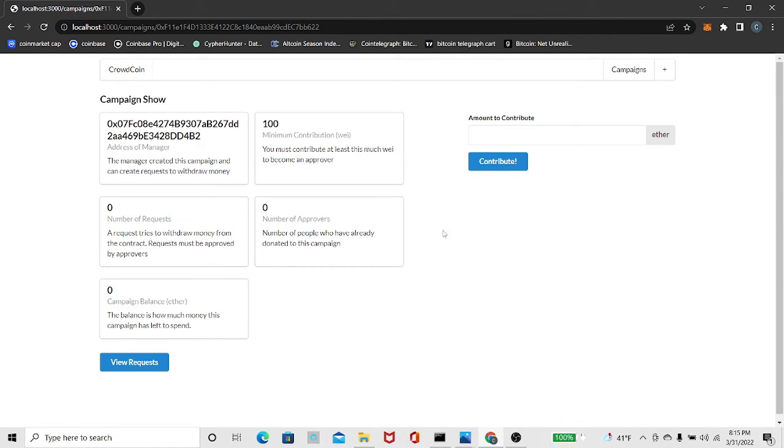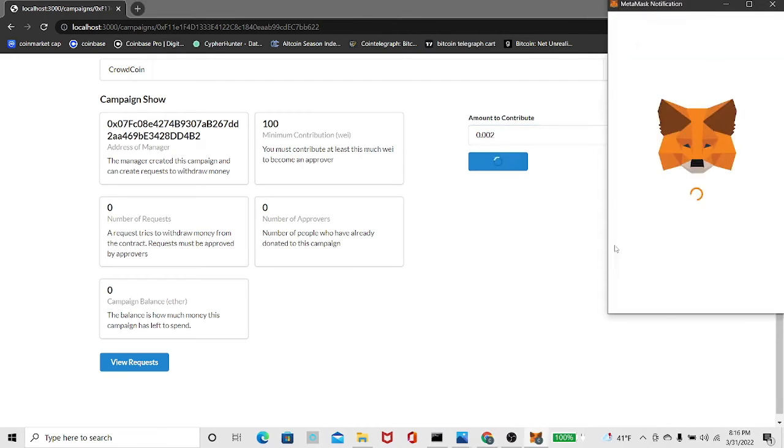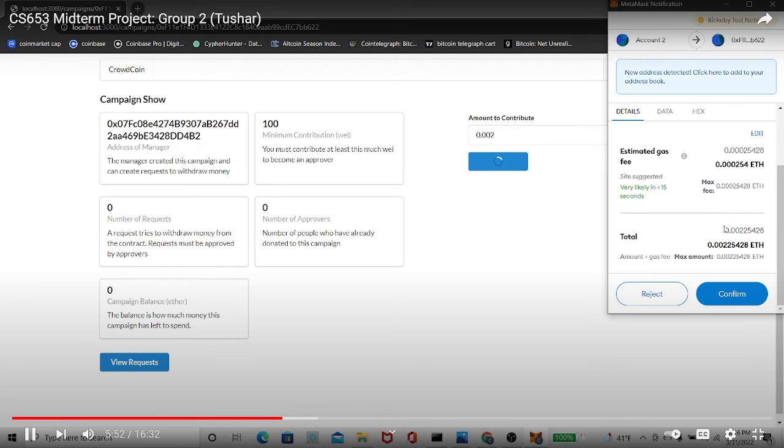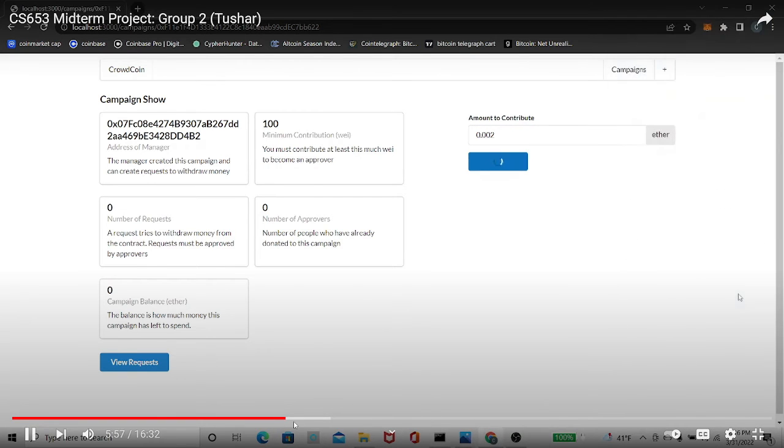right now is 0. So let's say I want to contribute to my own project, and I will contribute 0.002 ether. I contribute, and again, MetaMask is going to pop up. It's going to ask me, hey, do you actually want to go ahead and do that transaction? Absolutely, confirm. 0.002. Now let's say somebody else wants to contribute to this project.